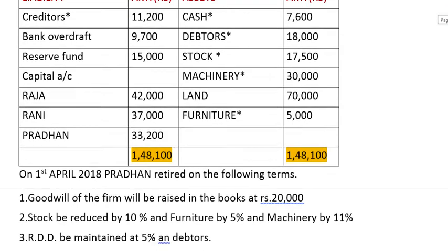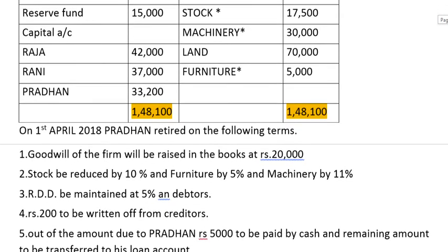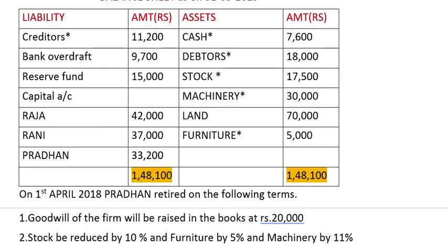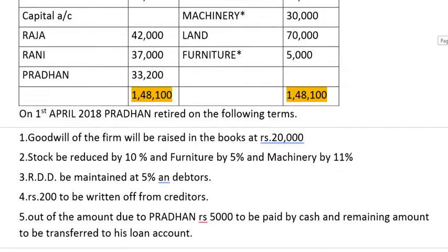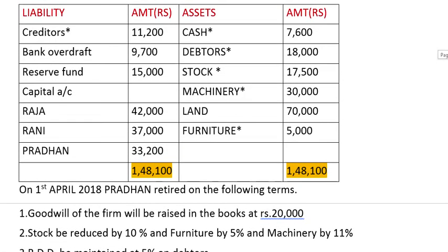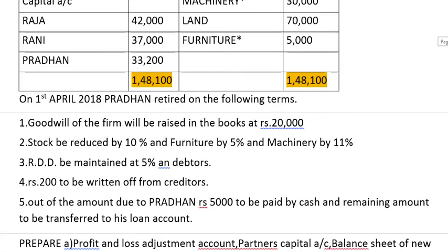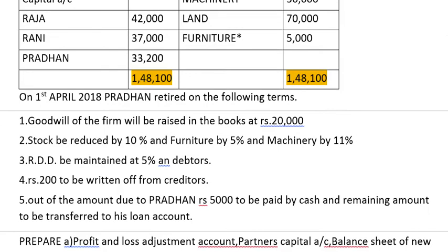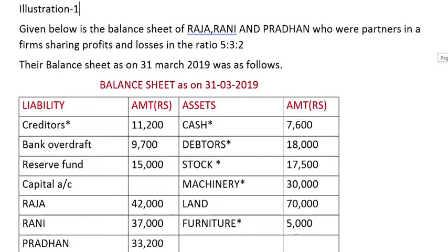RDD to be maintained at 5% on debtors, so I have put a star mark on debtors, you also can put it. Rupees 200 to be written off from creditors, I have put a star mark on creditors. And out of the amount due to Pradhan, rupees 5000 to be paid by cash, so cash will get a star mark.